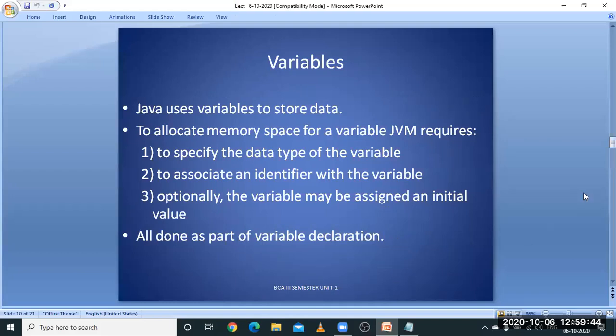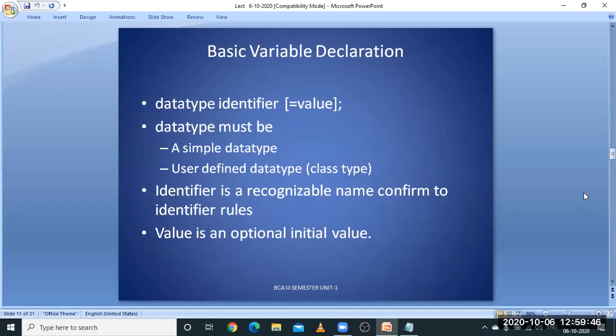Next, how we are declaring a variable. So data type, identifier, followed by a value. Data type must be a simple data type or a user defined data type, that is of class type. Now what is user defined data type, we will be discussing later.